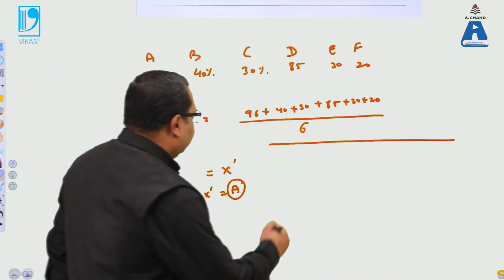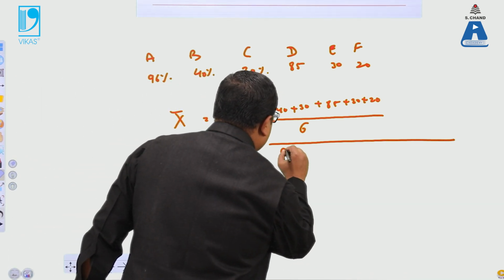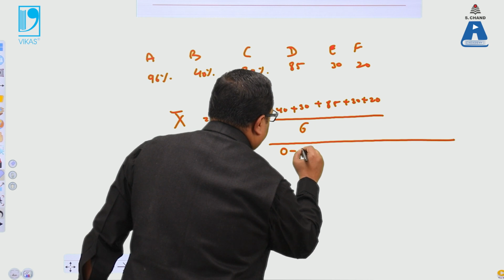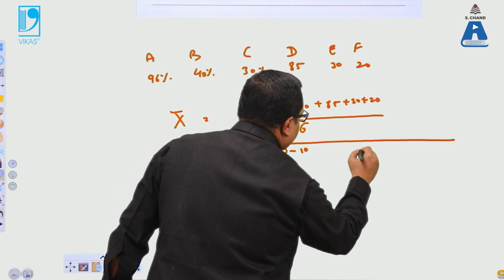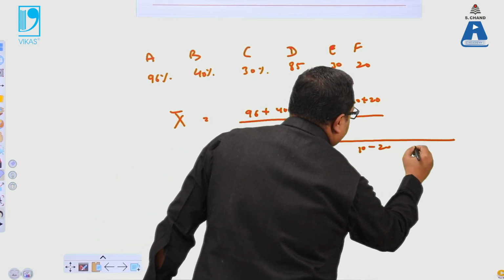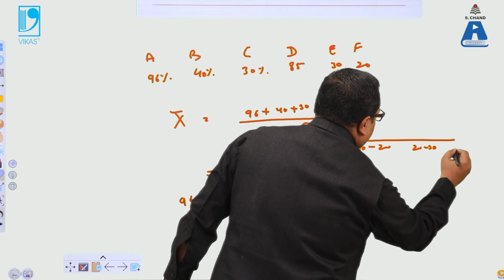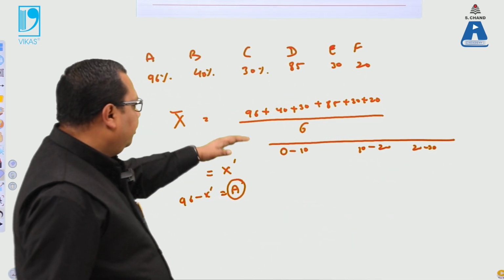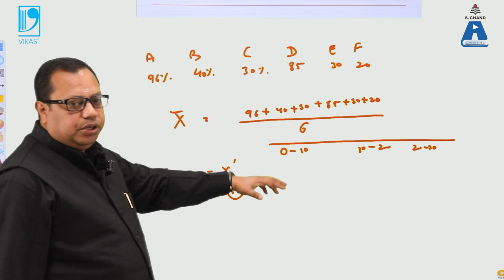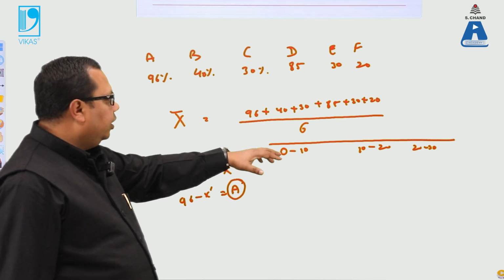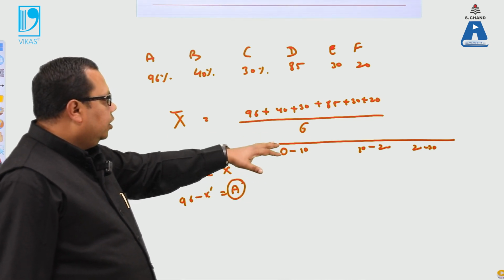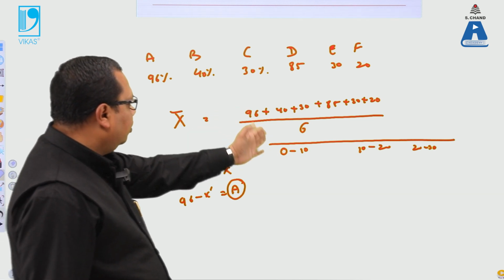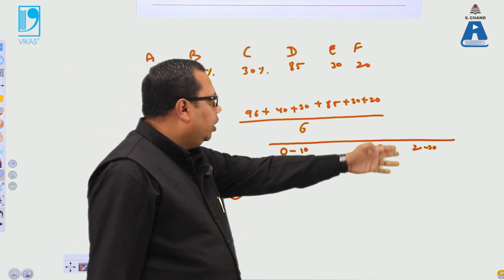So we can say that suppose 0 to 10 students are in one category, 10 to 20 students are in a second category, 20 to 30 and so on. So what we generally do is make a group of the students and make a particular category where they exist. So we say that 0 to 10 students score this, 10 to 20 and 20 to 30.